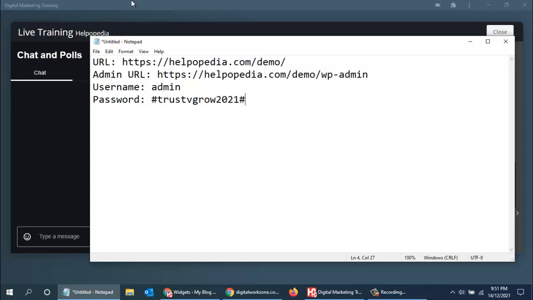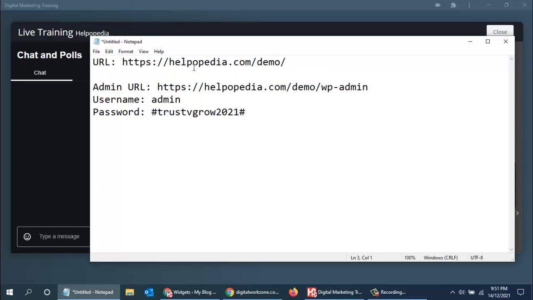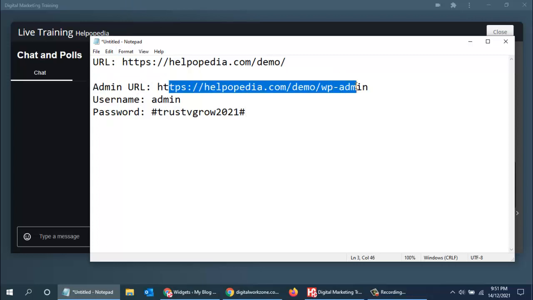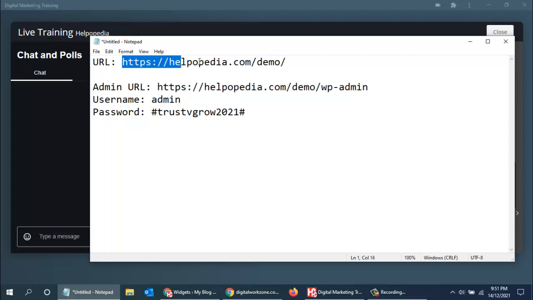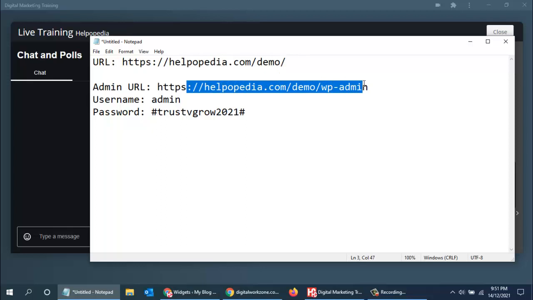Whatever changes you are making over here, after clicking on publish, you can check. In one window you can keep this website open, and in another window you can keep this open, so you can keep checking whatever changes you are doing. If I click on this button, what happens? If I select this option, what happens on the website?